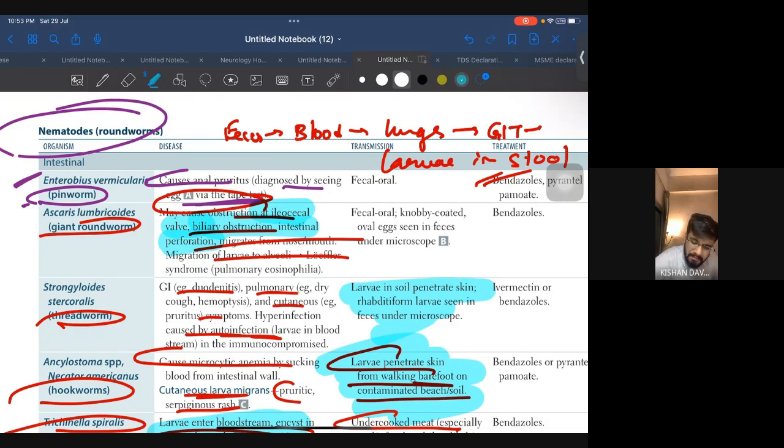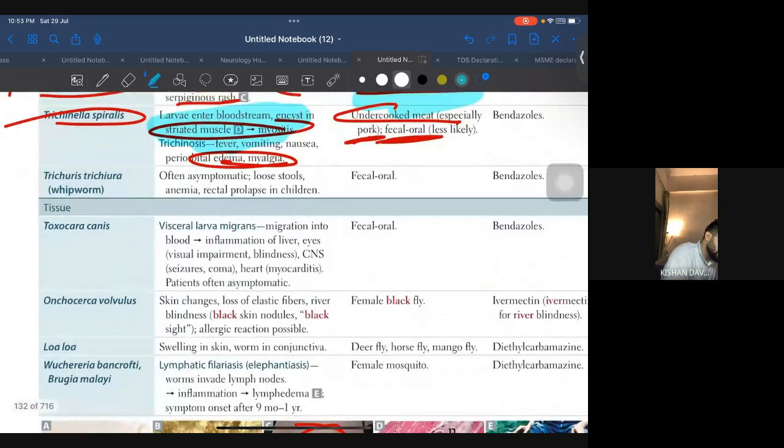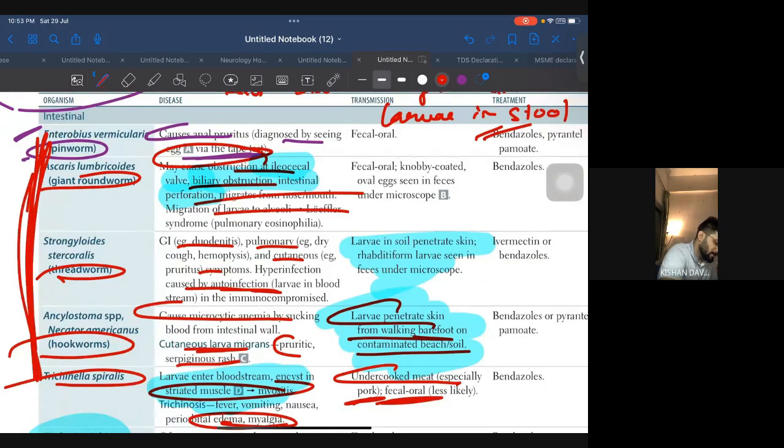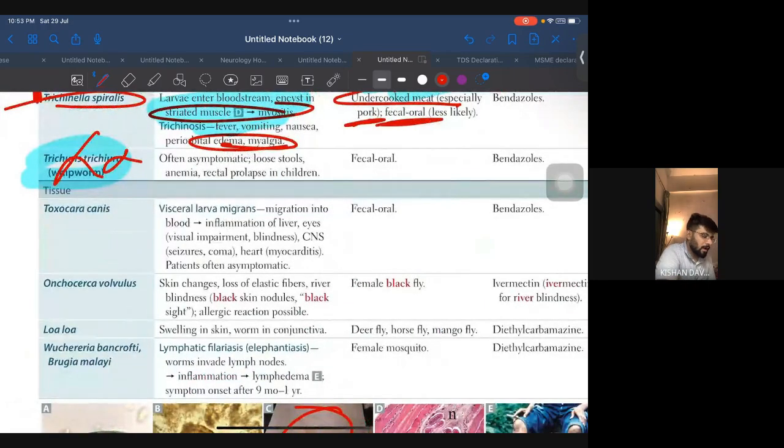No, nothing I have covered actually. All right. Nothing. Okay. Last one. Trichuris, often asymptomatic, loose stools, anemia, all that stuff. Okay. So see, in this five are important. You can skip Trichuris. Coming to tissues, Toxocara canis, visceral larva migrans. Okay. So migration into blood, inflammation of liver, eyes, CNS, heart.